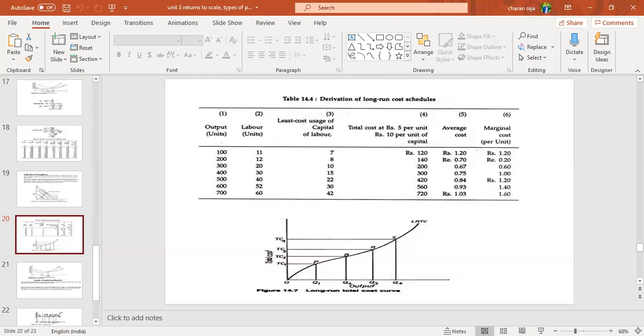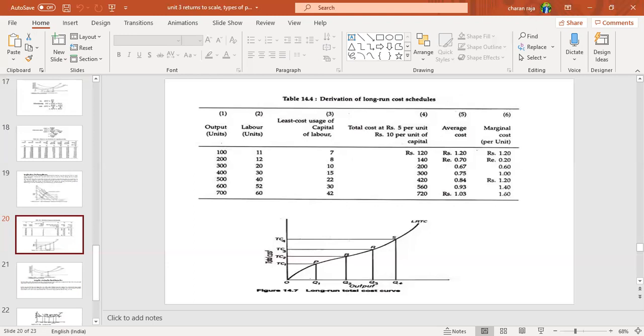Long run total cost curve. Here look at the long run total cost curve. To produce Q1 units of production, total cost 1 is incurred. To produce Q2, total cost 2, total cost 3 for Q3, and total cost 4 for Q4. So there are 4 levels of production and 4 costs incurred.